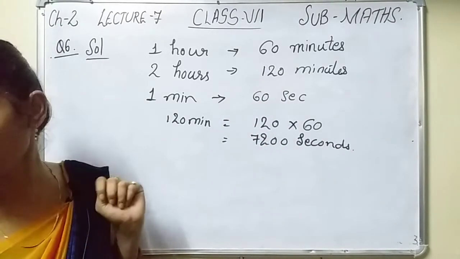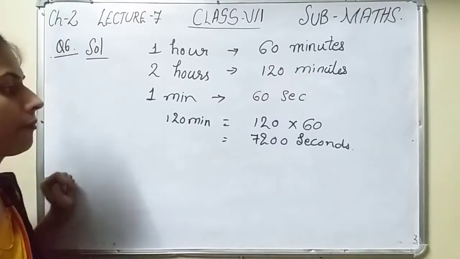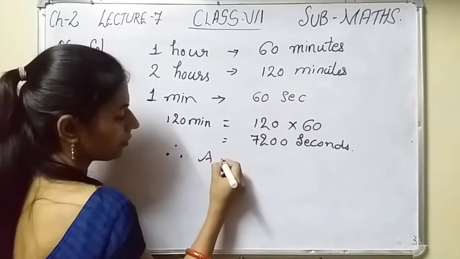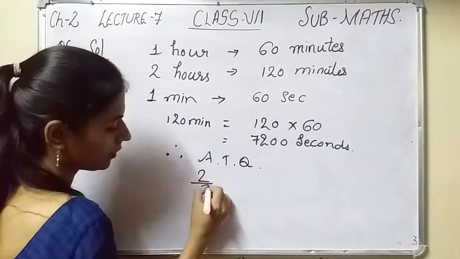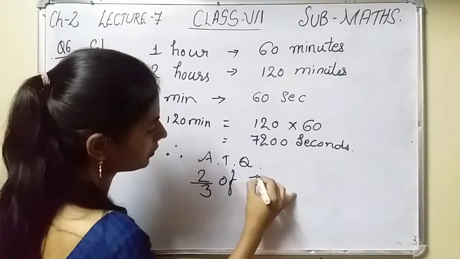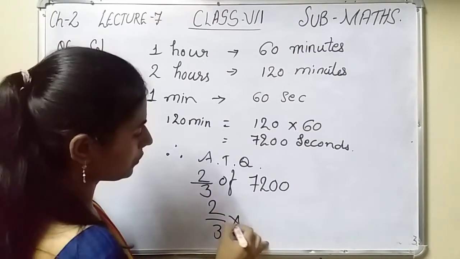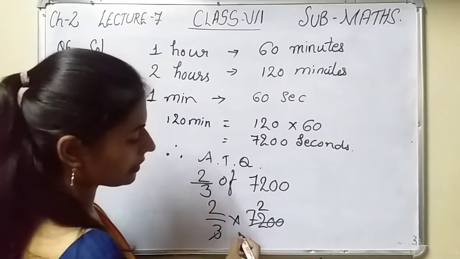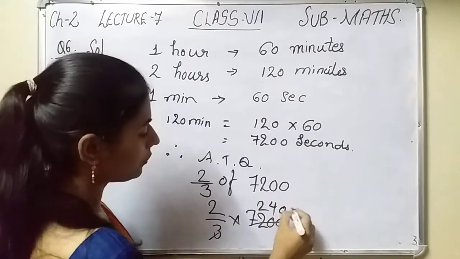Now what is the question given here? How many seconds are there in 2 by 3 of 2 hours? So therefore, according to the question, 2 by 3 of 7200 means 2 by 3 into 7200. 3 2s are 6, 1 remained here, 3 4s are 12, 0 0.